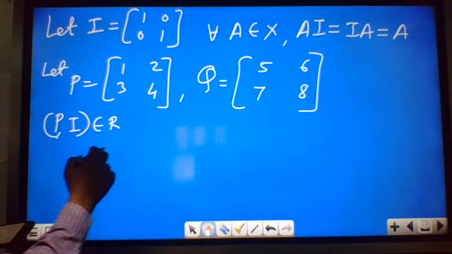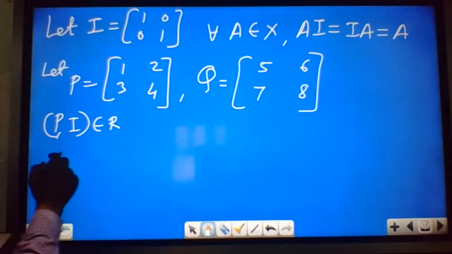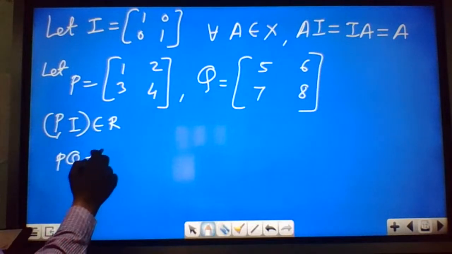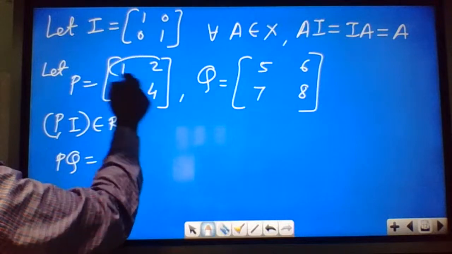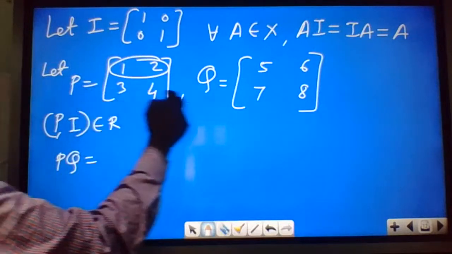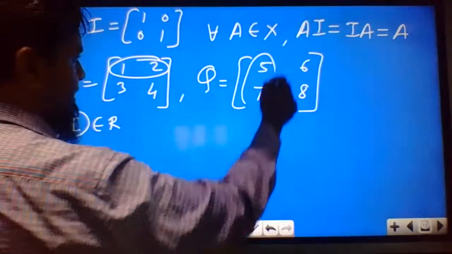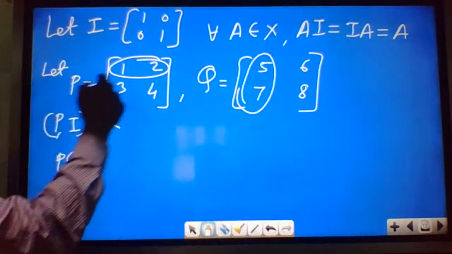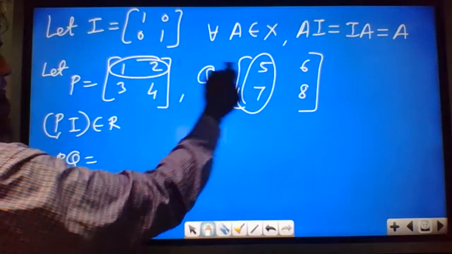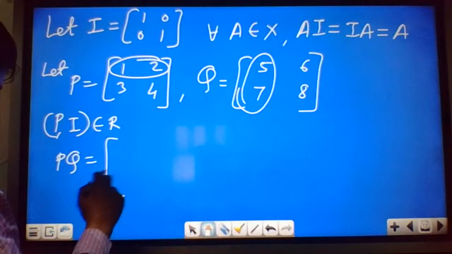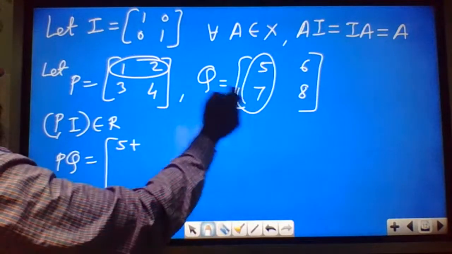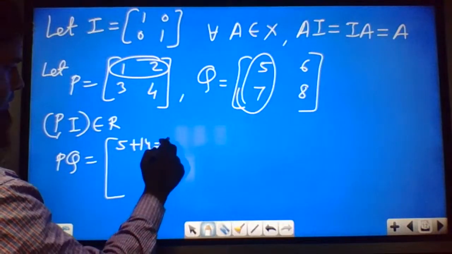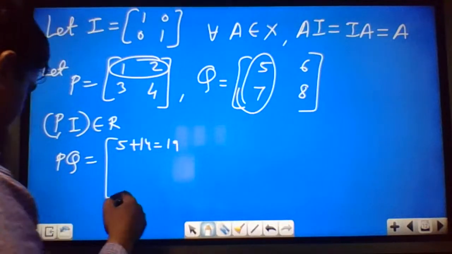we can check. We can find PQ. If you multiply P and Q, how should you multiply? First, take the first row of the first matrix and the first column of the second matrix, and multiply corresponding elements. So 1 into 5 is 5. Only the first element I am finding. 5 into 1 is 5, plus 7 into 2 is 14, so it is equal to 19. This is the first element of PQ.